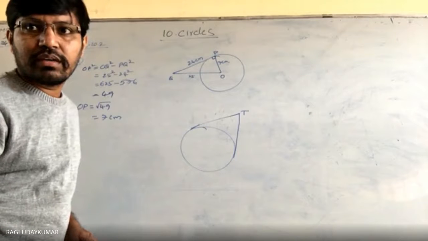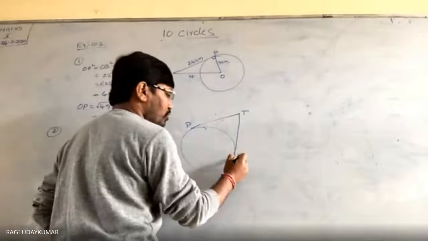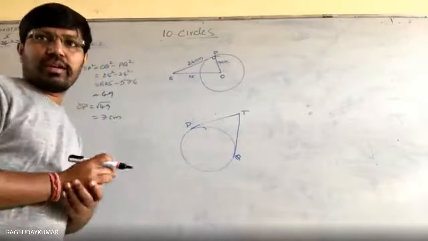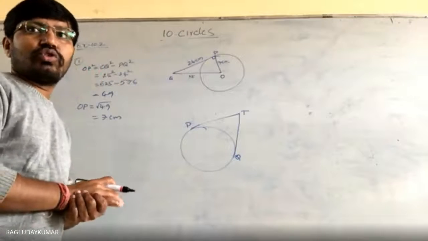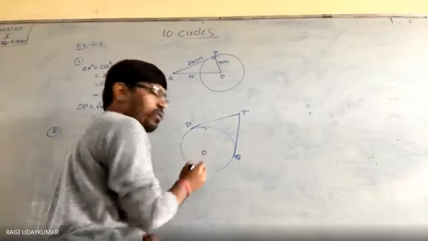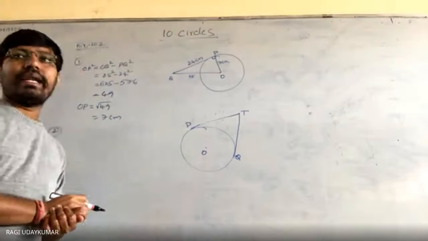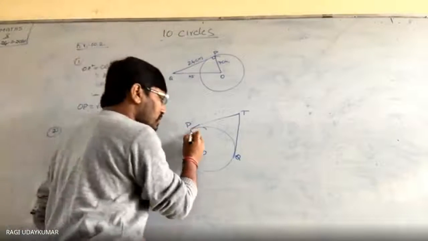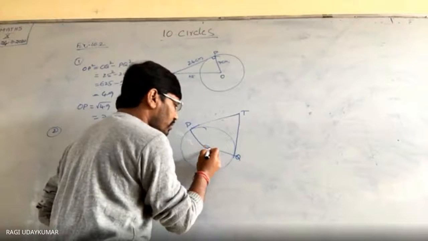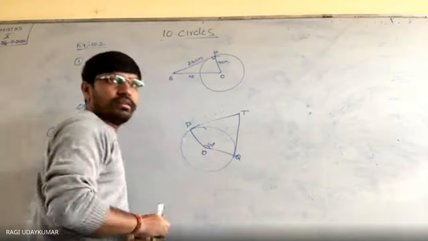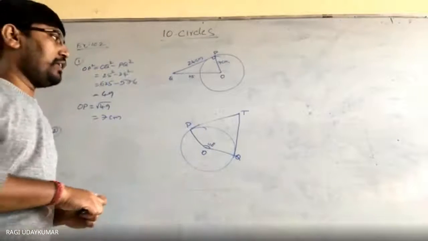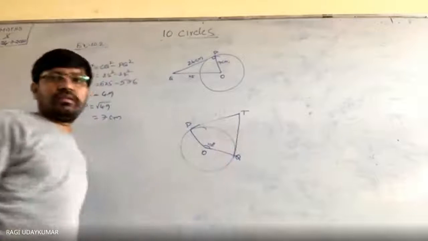Can you hear me? Yes, sir. So TP and TQ are the two tangents drawn from an external point to the circle with center O. It is given that angle POQ is equal to 110 degrees, and you are asked to find angle PTQ. Can you find PTQ?